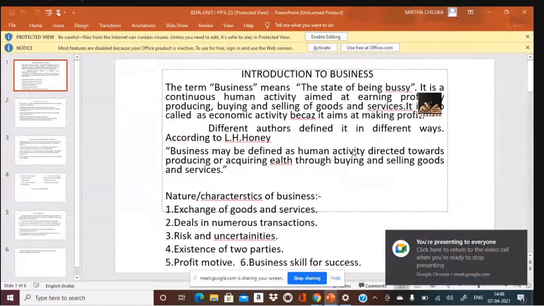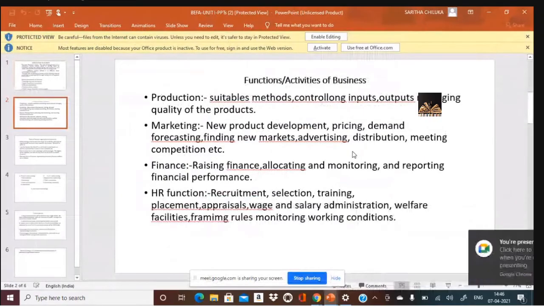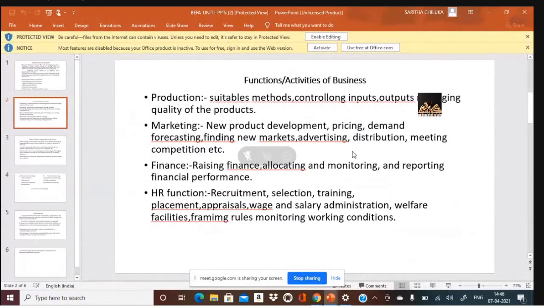So these are the characteristics. Now coming to the functions and activities. There are 4 basic functions or activities that are performed in the business. Production. How is production done? Methods of production, the technology that you apply. Nowadays, manpower is reduced and most people are applying computer skills and programming skills to reduce manpower and get things done perfectly with zero wastage. So what is a suitable method of production? Controlling inputs and outputs, managing the quality of products is the concept of production.